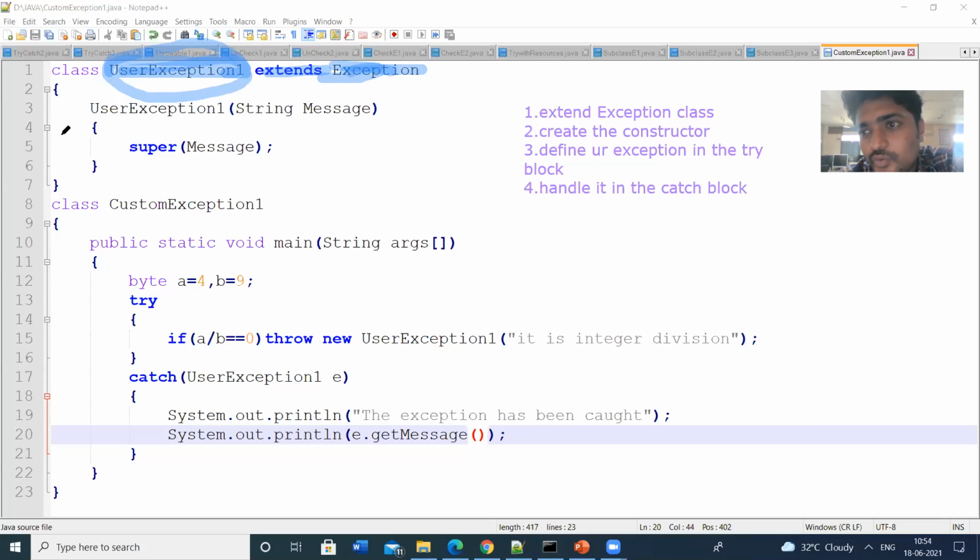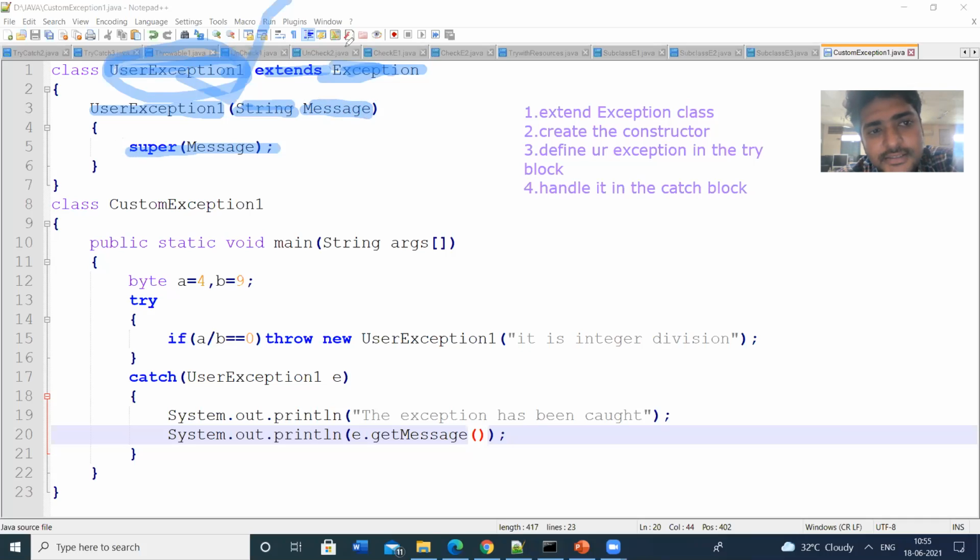The second step is to create the constructor of type String. UserException1 is the class name, so that should be the constructor name, and the constructor will take a string message, like the message we get for the division by zero exception. The constructor initializes the value as some string message. Then in the constructor we call super of message.